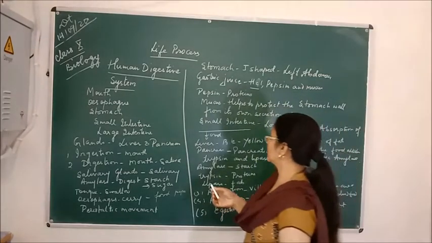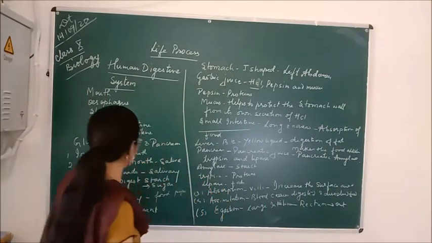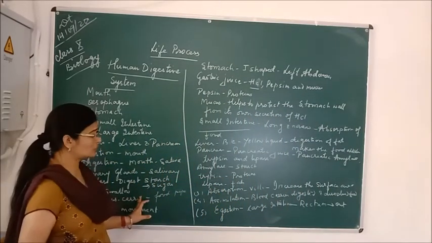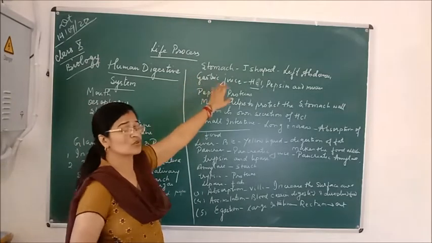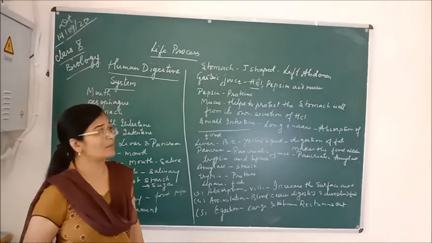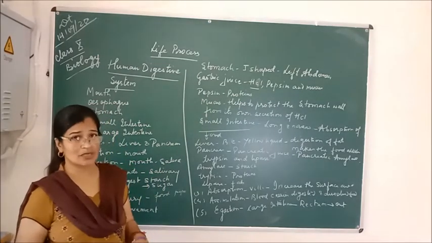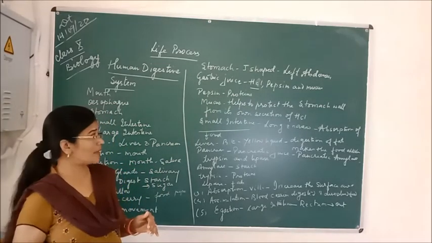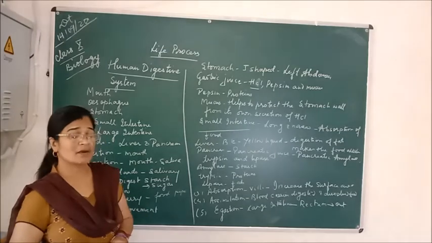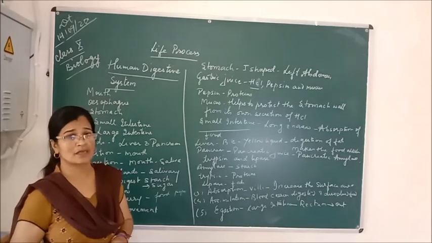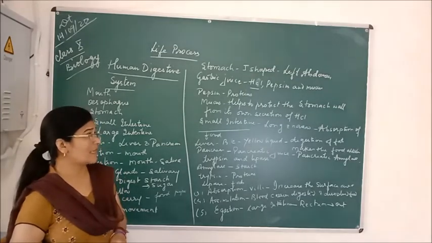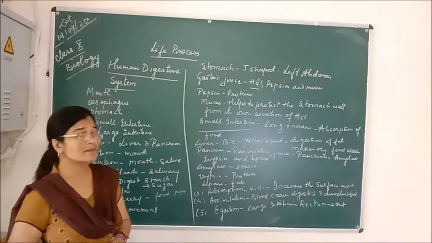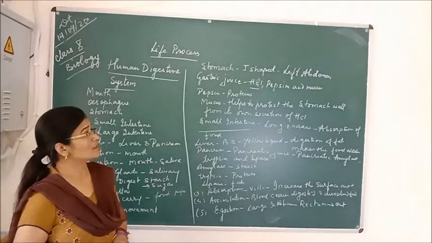Now we come to the stomach. After the food goes from the mouth to the esophagus, from the esophagus it goes to the stomach. So what is the stomach? Actually it is a J-shaped organ present in the left abdomen, and the walls of the stomach secrete some digestive juices. These are HCl, that is hydrochloric acid, pepsin and mucus.